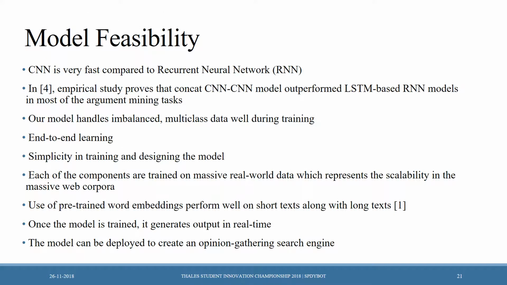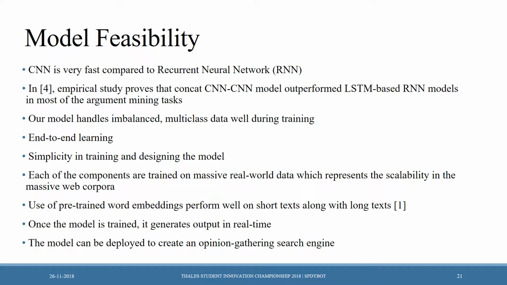Now let's talk about the feasibility of our model. CNN is very fast compared to recurrent neural networks. Our studies prove that the concat CNN model outperformed LSTM-based RNN models in most of the argument mining tasks. Our model handles imbalanced multi-class data well during training. Our model provides end-to-end learning, simplicity in training and designing the model.